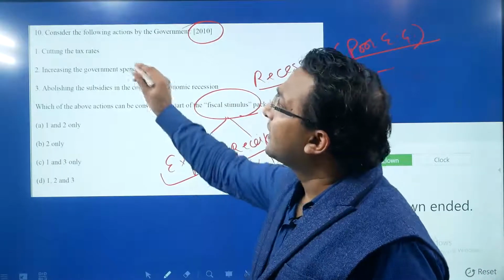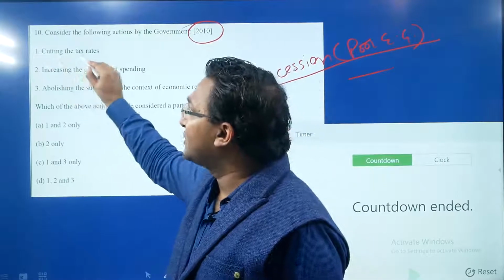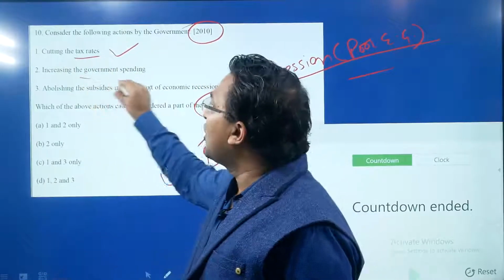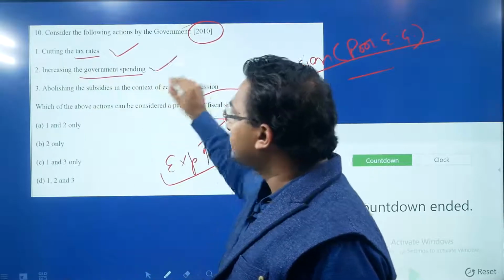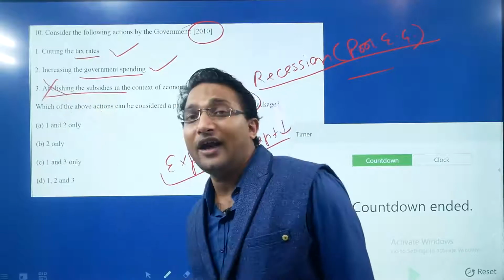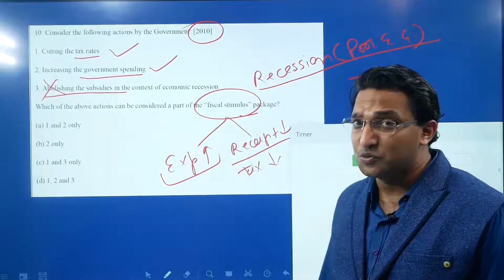Now let us see the first statement, cutting the tax rate. This is automatically part of the fiscal stimulus. Increasing the government spending. Yes. Abolishing the subsidies. This is wrong. Subsidies can be increased, but cannot be abolished as part of the fiscal stimulus package.